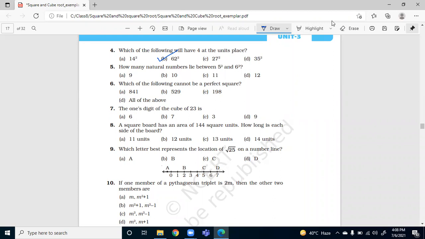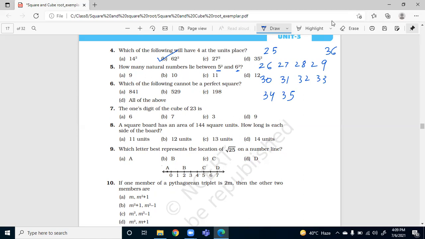How many natural numbers lie between 5 square and 6 square? You say C part. Yes, ma'am. Okay, so 5 square and 6 square. Ma'am, I think so. B part. Yeah, let me show you how. 25 and 36. These are 5 square and 6 square is 36. So let me count how many natural numbers lie between these two. 26, 27, 28, 29, 30, 31, 32, 33, 34, 35.